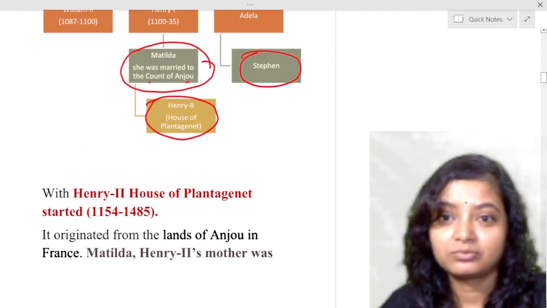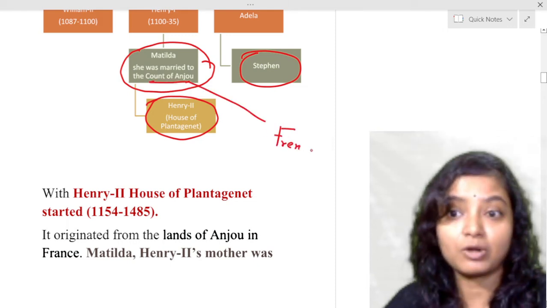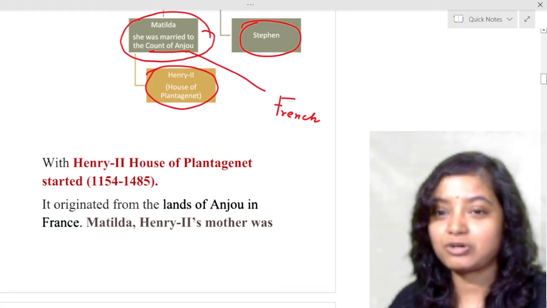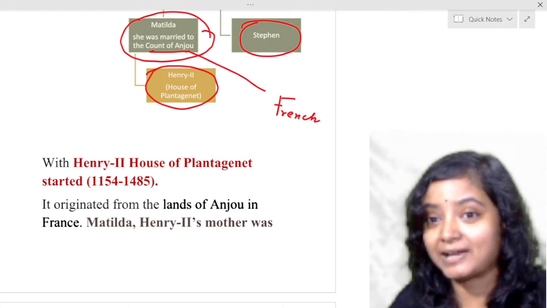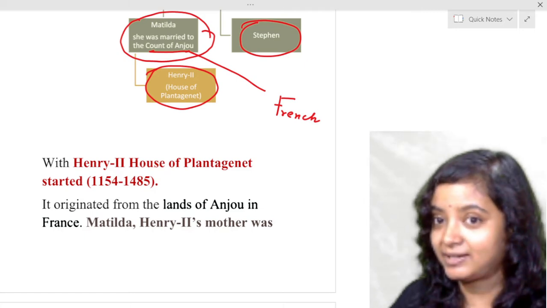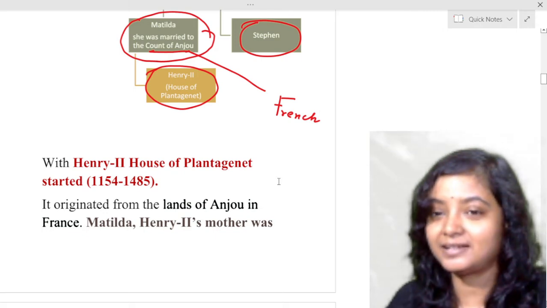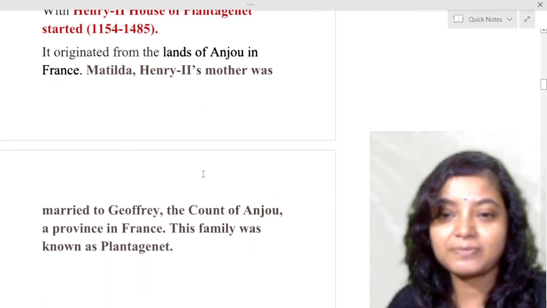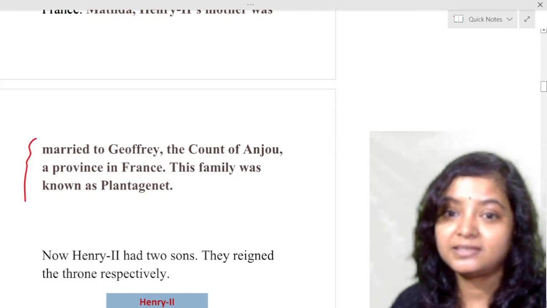Count of Anjou. Matilda was married to the Count of Anjou. It was a French province. And that's why that house was called Plantagenet, and that's why Henry II was the founder of the House of Plantagenet. So Matilda was married to Geoffrey, the Count of Anjou, and their son Henry II was named after their house, the House of Plantagenet. This family was known as Plantagenet.